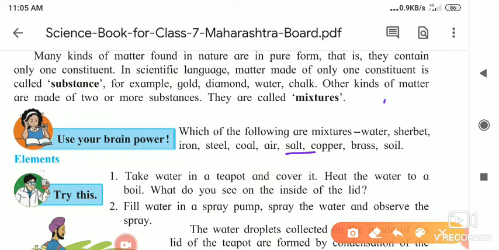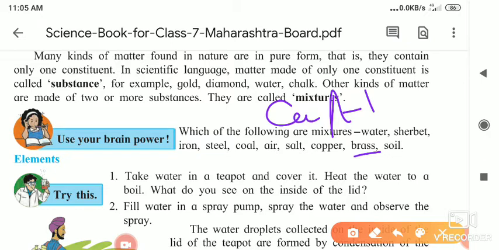Okay, salt, NaCl. Salt is a what? It is a compound. Okay. Then copper. Copper is made up of only Cu. Brass. We call it pittal in Marathi. So brass is also a mixture of what? Copper, aluminium, chromium. This mixture of substances is brass.